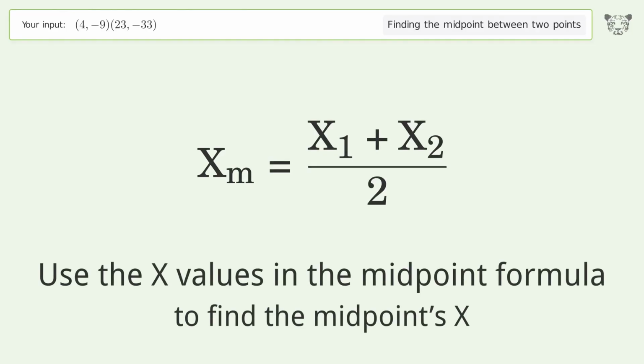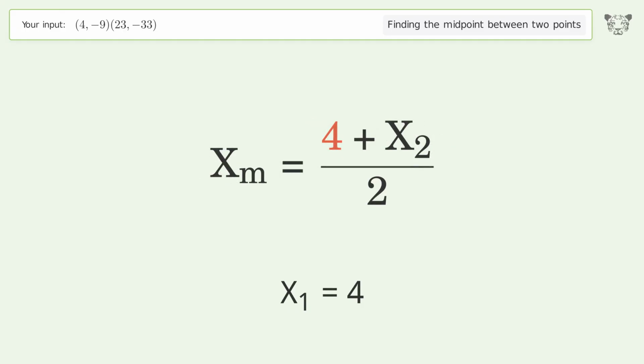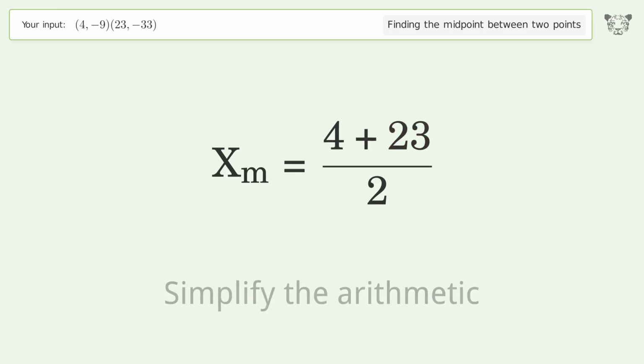Use the x values in the midpoint formula to find the midpoint's x. x1 equals 4. x2 equals 23. Simplify the arithmetic.